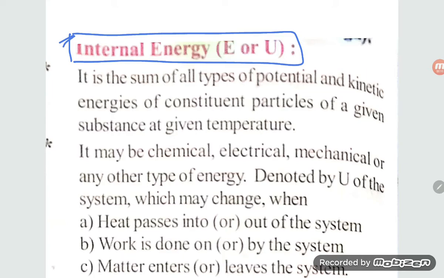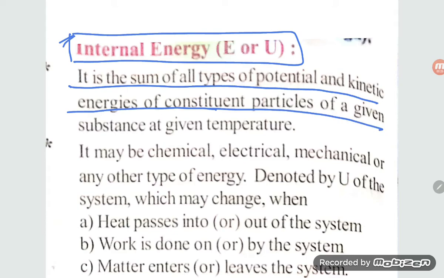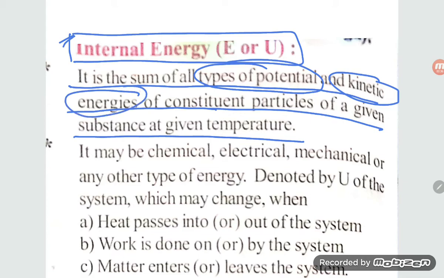So, internal energy, as per the word, means the sum of all types of energy possessed by any system, students. It is the sum of all types of potential and kinetic energy of the constituent particles of a given substance at a given temperature.